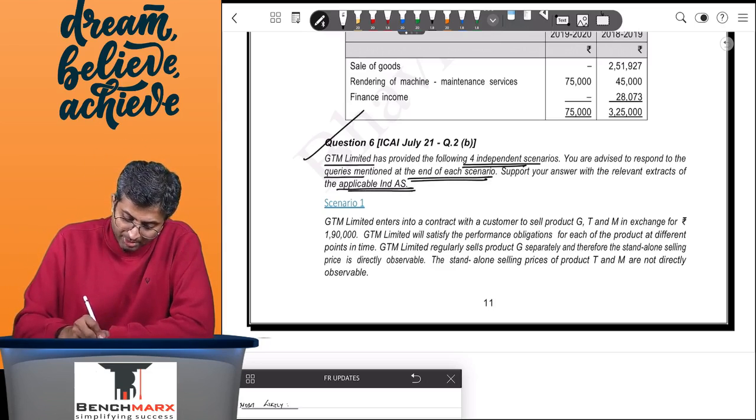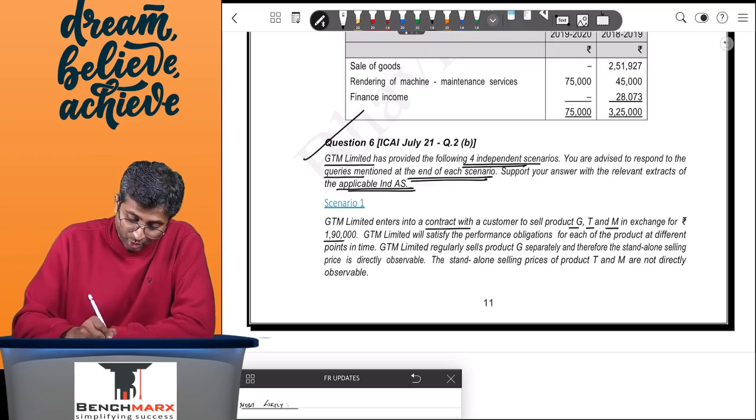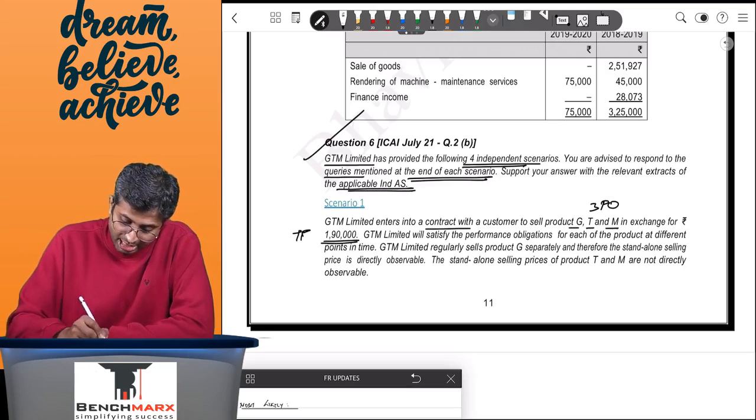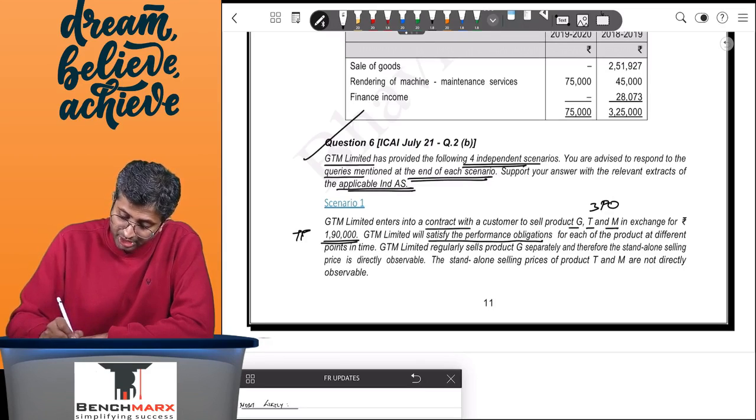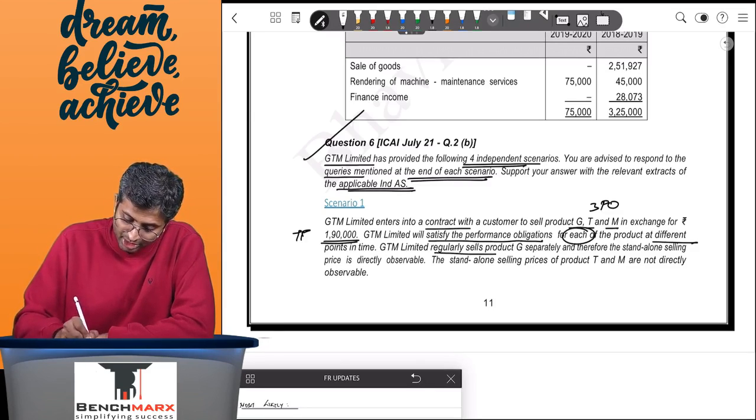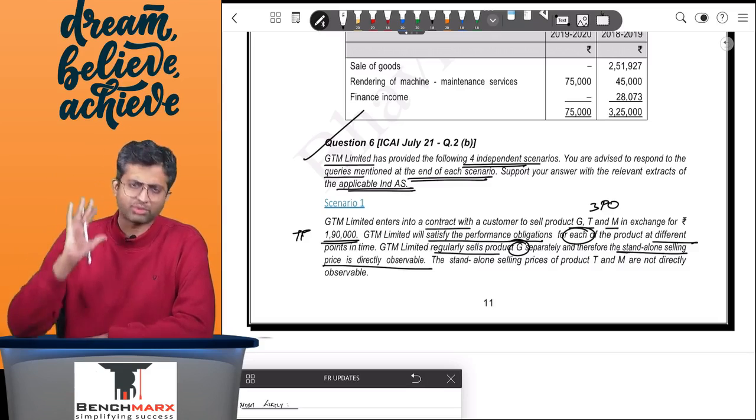Scenario 1: GTM enters into a contract with the customer to sell G, T and M, so 3 products, in exchange for 1,90,000. So this is your transaction price. These are 3 performance obligations. GTM will satisfy the performance obligations for each of the products at different points of time. And GTM regularly sells product G separately and therefore the standalone selling price is directly observable. So G has an observable price.